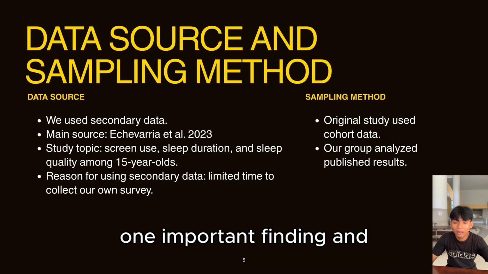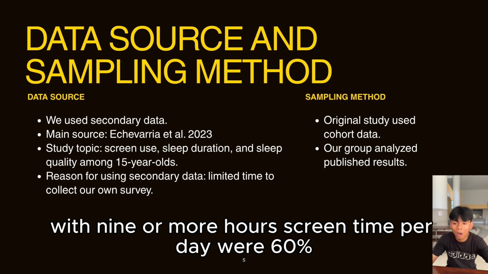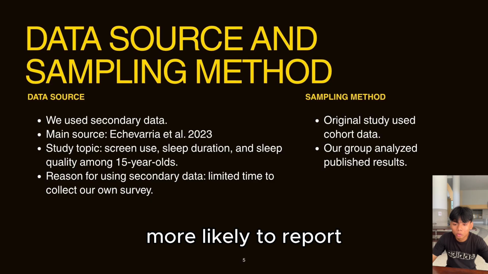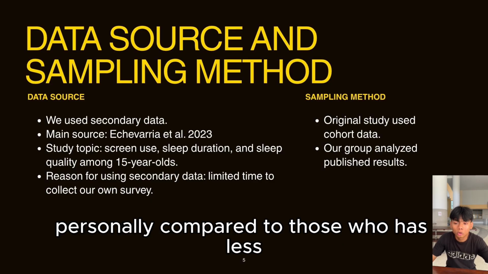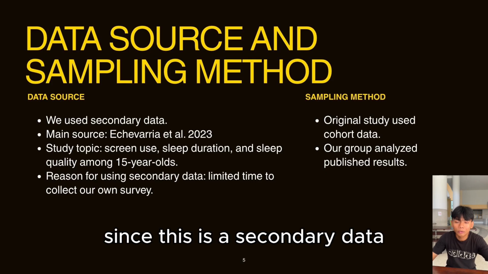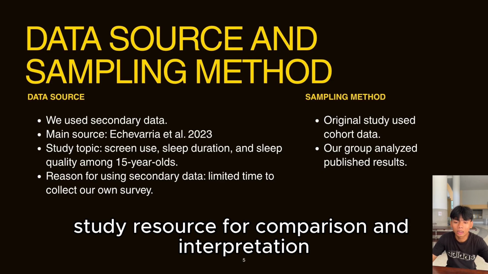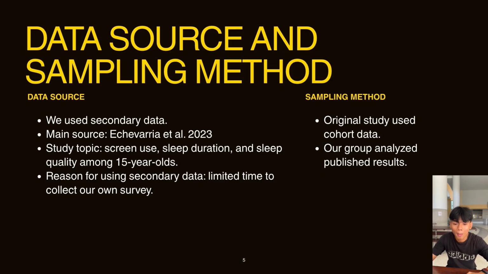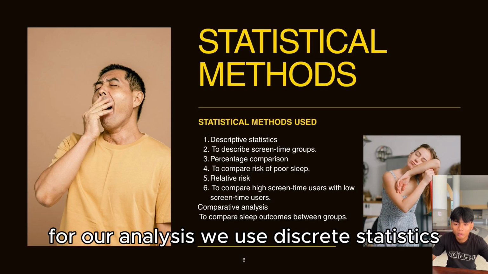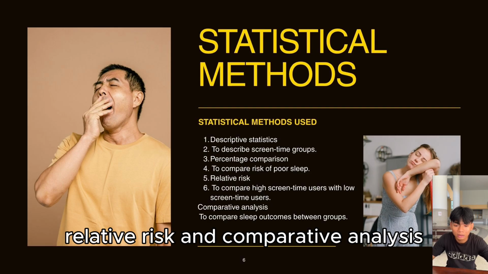One important finding of the study is that adolescents with 9 or more hours of screen time per day were 60% more likely to report bad sleep compared to those who had less screen time per day. Since this is secondary data, we did not control the sample ourselves, but we used the study results for comparison and interpretation. For our analysis, we used descriptive statistics, percentage comparison, relative risk, and comparative analysis.